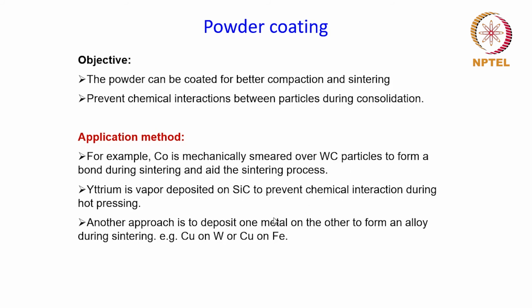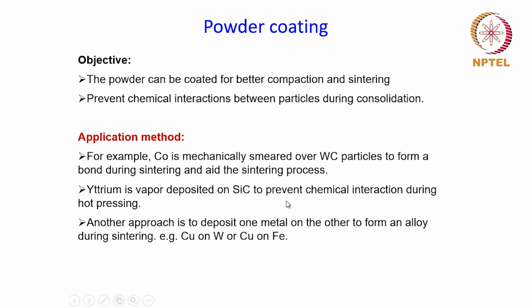The other method of applying could be vapor deposition. For example, yttrium vapor can be deposited on silicon carbide, and this can prevent the chemical interaction during hot pressing. Hot pressing again is a process of sintering where compaction and sintering happen simultaneously.